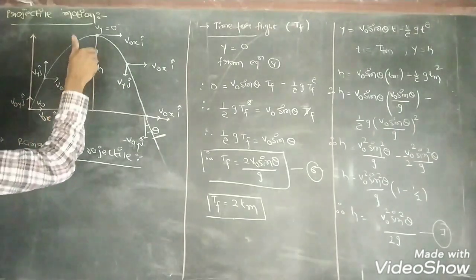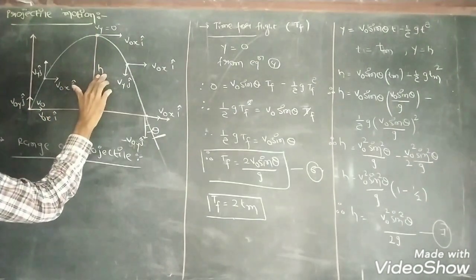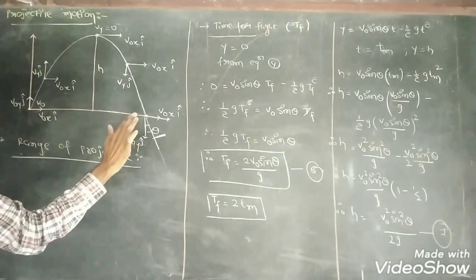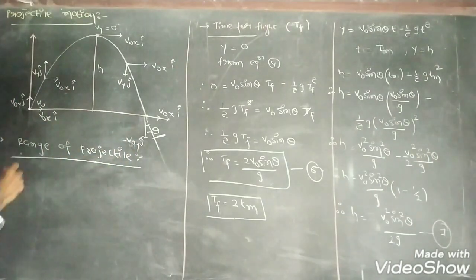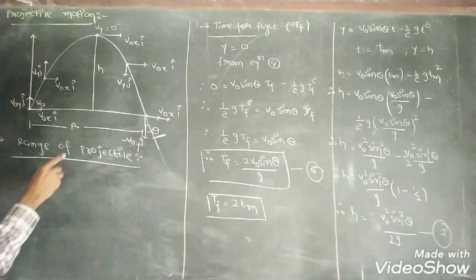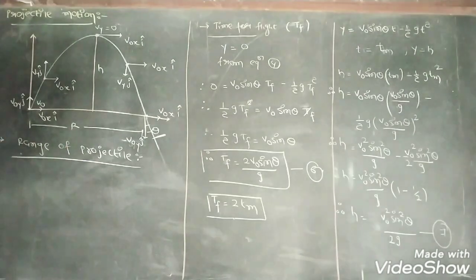not vertically, but how much maximum distance will it cover in the vertical direction, that is h, height, but in the horizontal axis the maximum distance is, suppose, this, and that maximum distance is known as R. R means range of projectile.